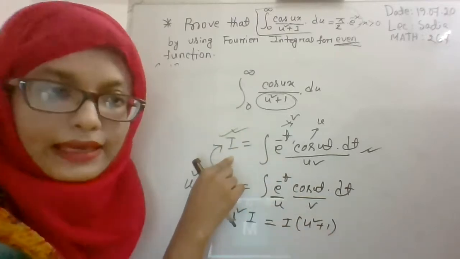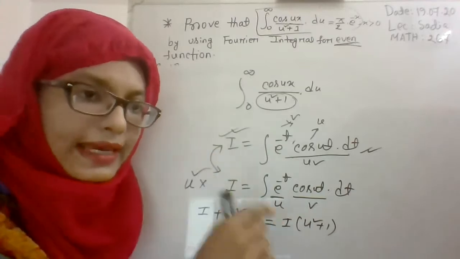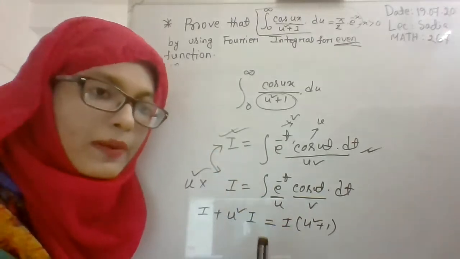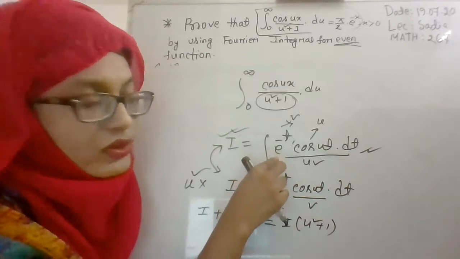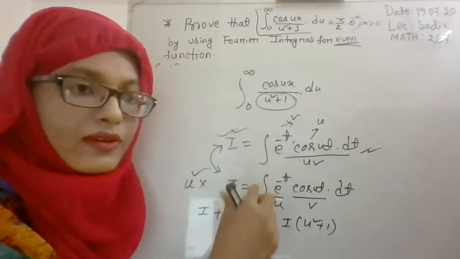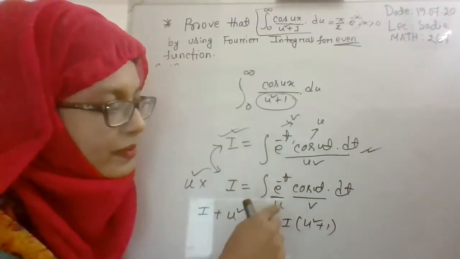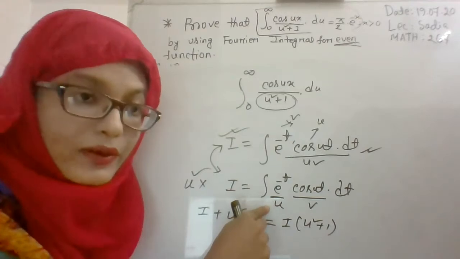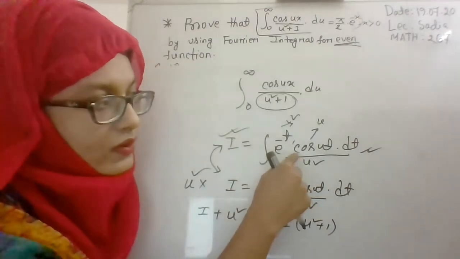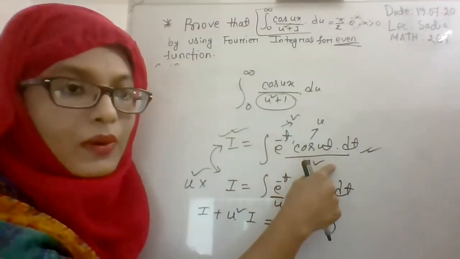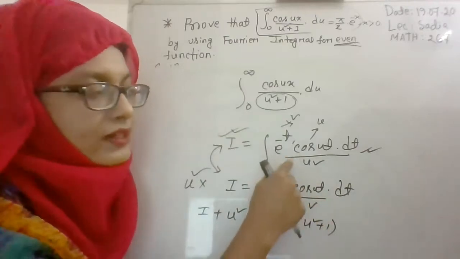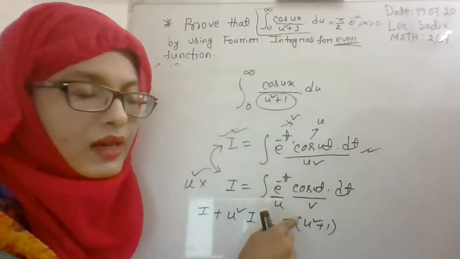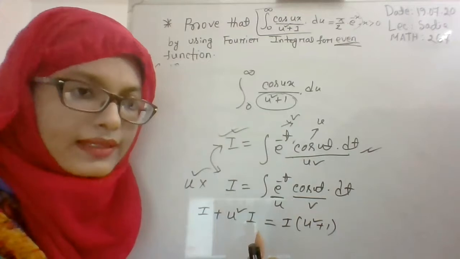From here, we get I. And for the second time, you have to use UV formula, but you have to interchange the u and v. For the first one, e to the power minus t is v, but for the second one, e to the power minus t will be considered as u. For the first one, cos ut is u, but for the second one, cos ut will be v. After completing these 2 integrations, we will obtain 2 results, right?